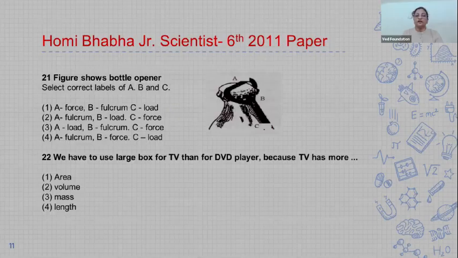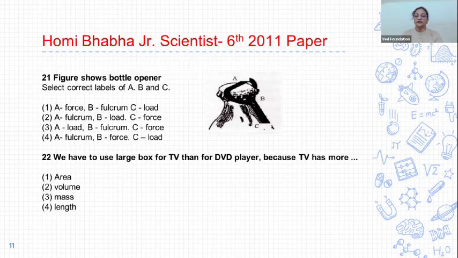Next, 21. The figure shows a bottle opener. Select the correct labels of A, B and C. A is fulcrum, B is load and C is force. So the correct answer is option 2. Next, question 22. We have to use a larger box for a TV than for a DVD player because the TV has more. Options are 1, area; 2, volume; 3, mass; and 4, length. And the correct answer is option 2, volume.